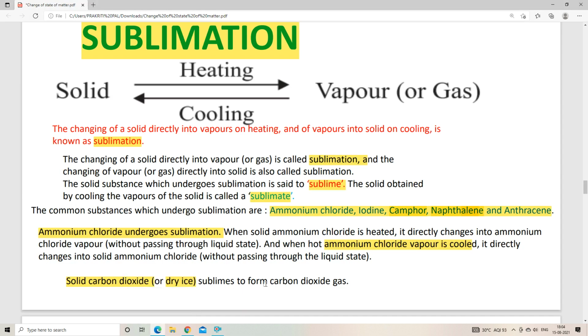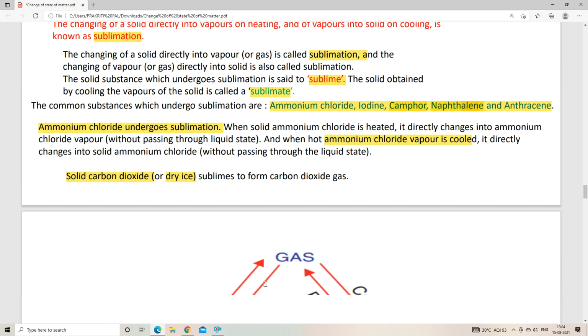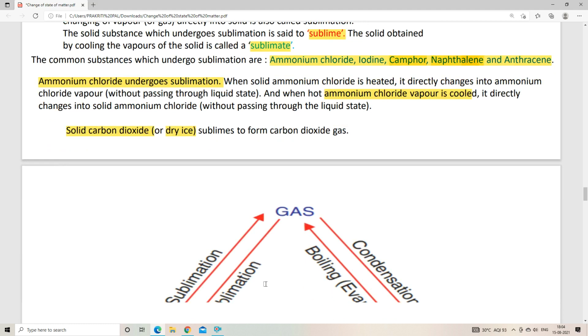Now let us continue. Ammonium chloride, solid carbon dioxide or dry ice, iodine, camphor, naphthalene, anthracene, they all show what? They all show sublimation. Now you can see this picture.